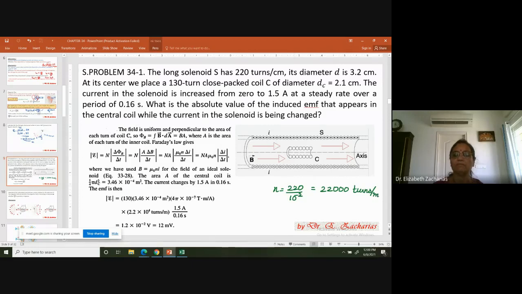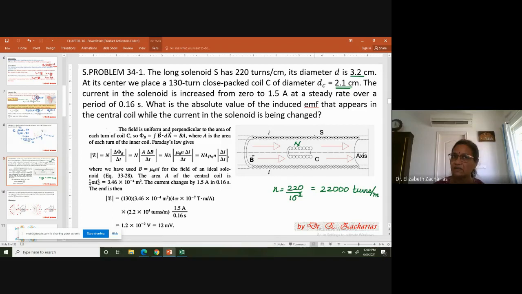So that is n. And it has got a diameter D equal to 3.2 centimeter. At its center, we place a 130 turn closed pack coil. So here we are placing a coil inside the magnetic field, and the diameter of this is obviously a smaller one, having a diameter 2.1 centimeter.